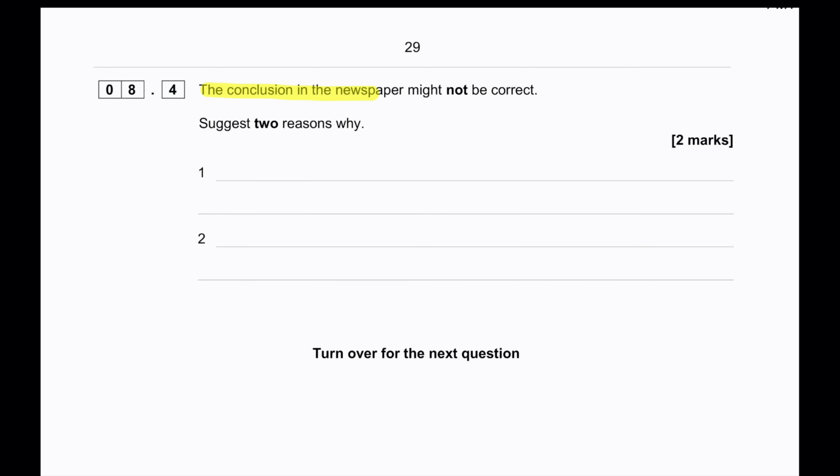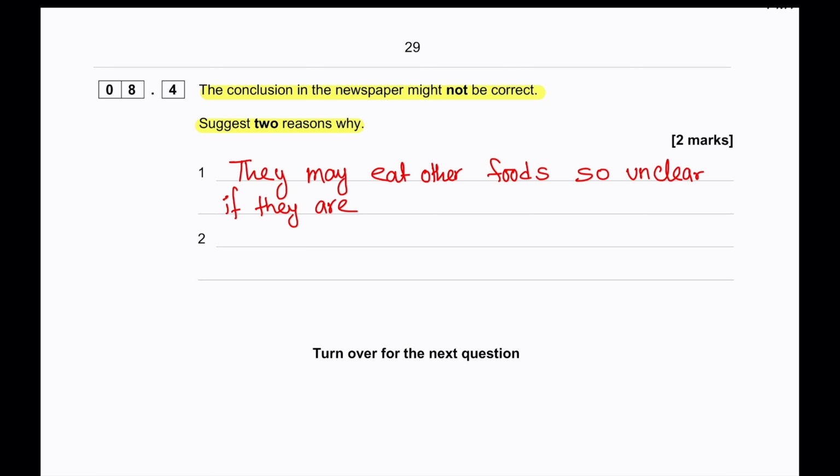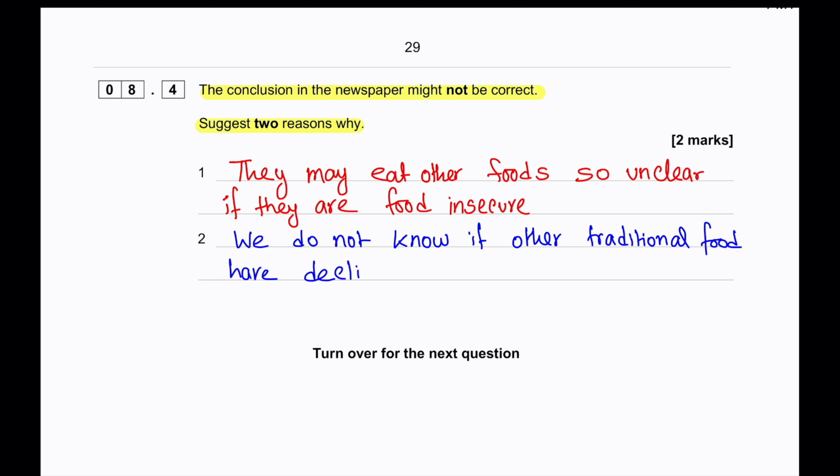The conclusion in the newspaper might not be correct. Suggest two reasons why. One of the reasons we can say is that they may eat other foods which are now available to them, so it is unclear if they are actually food insecure. And the other point that we can write is that we do not know if other traditional foods have declined as well.